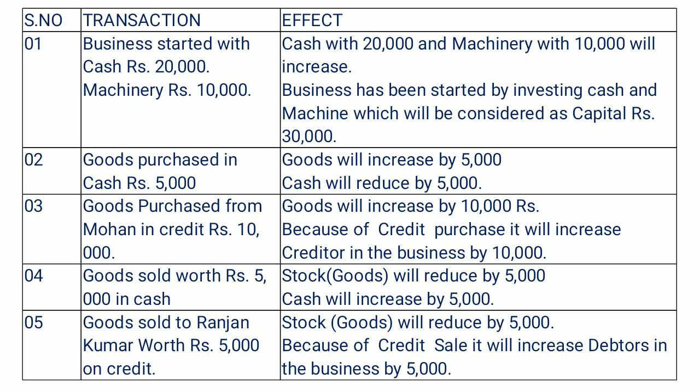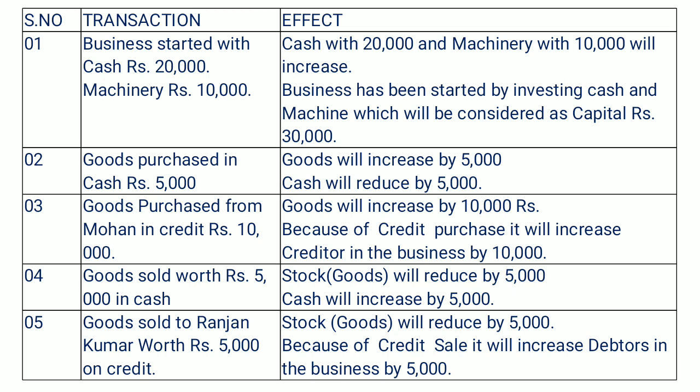Then the second transaction we have is goods purchased in cash 5,000. Just imagine we are running a business organization and we have purchased goods for selling purposes. So we have purchased goods in cash. This transaction will decrease our cash by 5,000, but at the same time it will increase stock by 5,000. So the overall effect of this transaction is that stock, or we can say goods, will increase by 5,000 and cash will be reduced by 5,000. Okay, so let's discuss the next transaction.